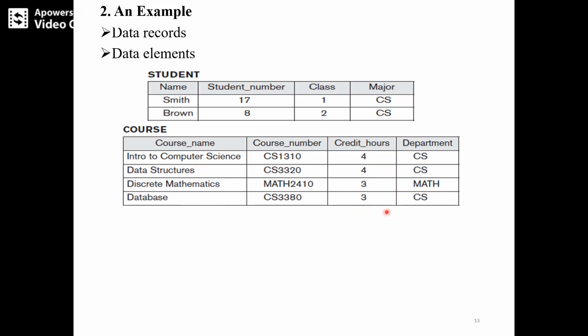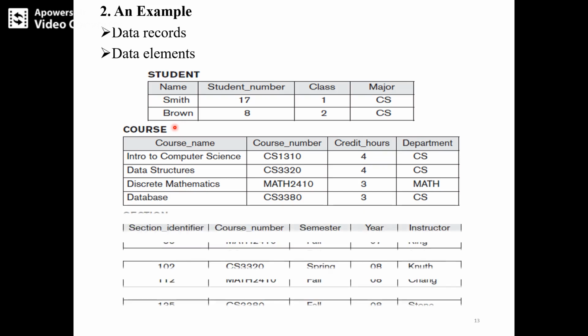These are all we are calling data elements. Either you may consider row wise as one data element, second data element, third data element, fourth data element. Like this you can also consider the data elements. These are what we are calling data records. This is what we are calling a course database.